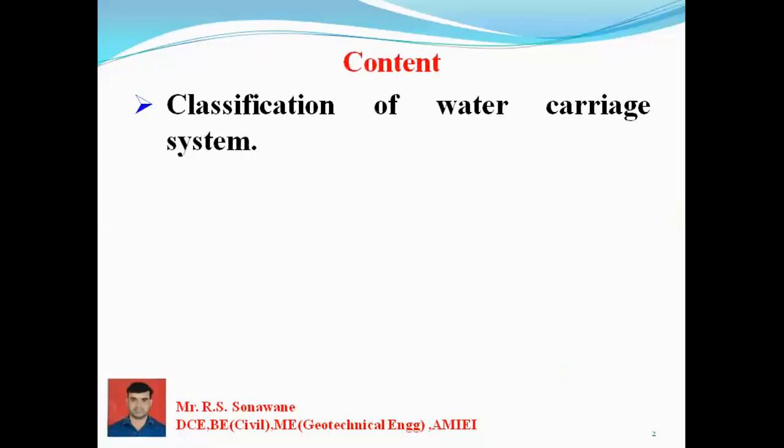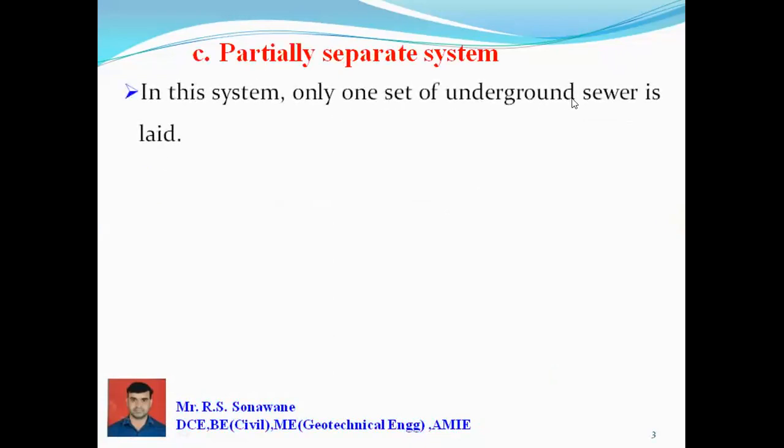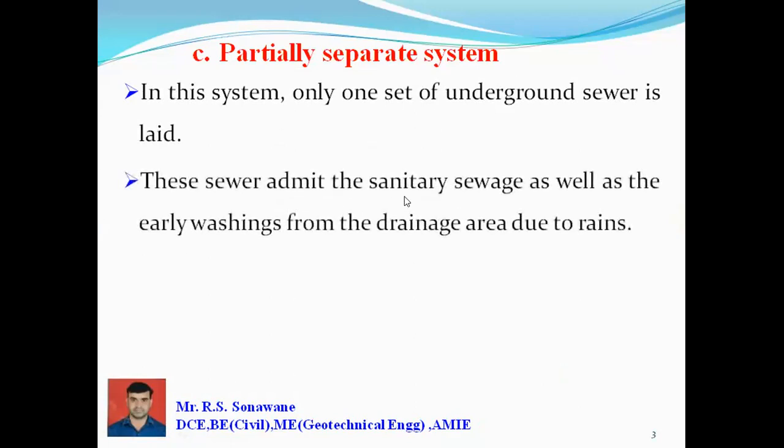that is the partially separate system. Actually in this system, only one set of underground sewer is laid. So this sewer admits the sanitary sewage as well as the early washing from the drainage area due to rains. So you can see here again, the sewer admits the sanitary sewage as well as the drainage area water due to the rains. Sometimes rain may combinedly flow in one sewer. So that's called a partially separate system.